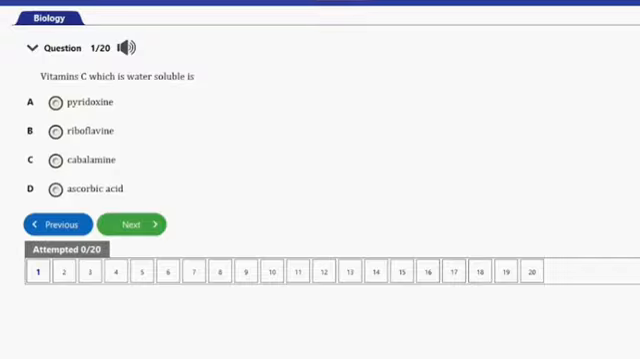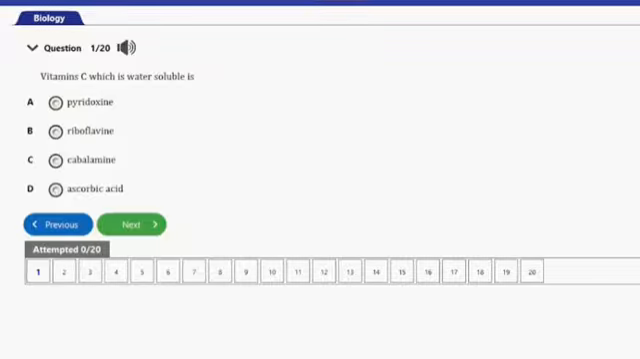Question number 1, it says vitamin C, which is water soluble, is A. pyridoxine, B. riboflavin, C. cobalamin, and D. ascorbic acid. So guys, the answer to this question is option D, and that's ascorbic acid.